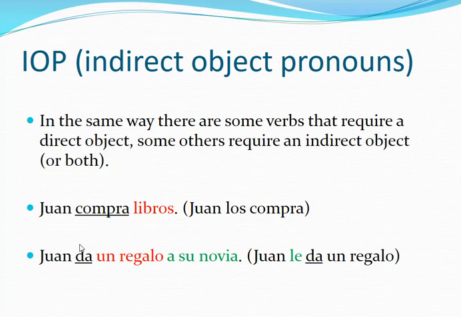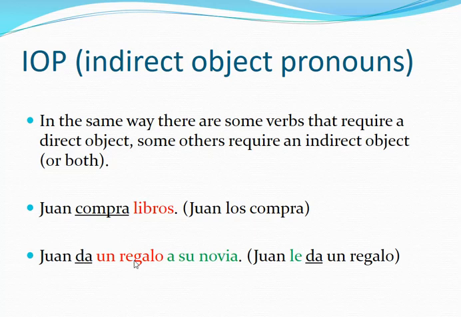Okay? In the same way, there are some verbs that require a direct object. There are some other verbs that usually require an indirect object. So some verbs are more likely to be used with a direct and an indirect object. You're going to see the indirect object there several times, for example with the verb to give. You can give something, but most of the time you say I give something to someone.